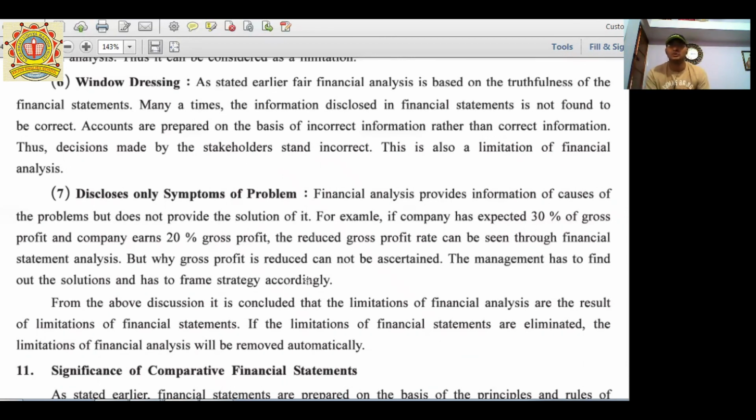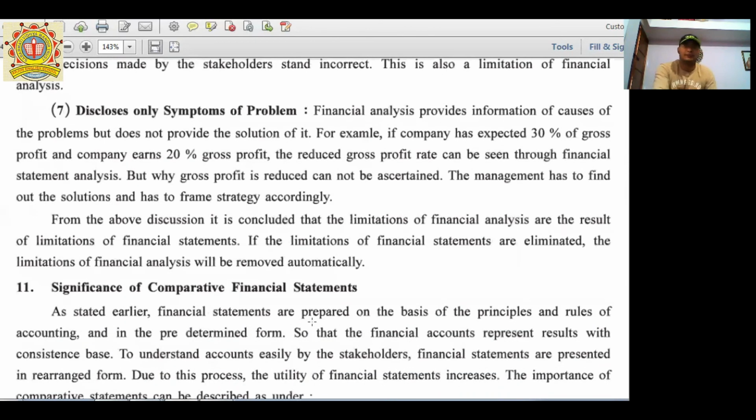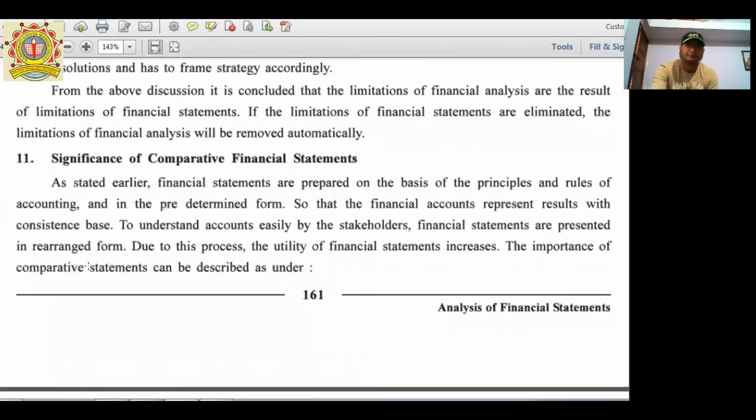So these are the seven problems, that means seven limitations of financial statements which can be harmful to the company. Next point.